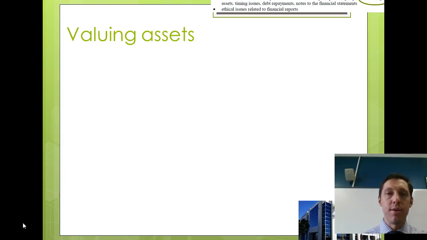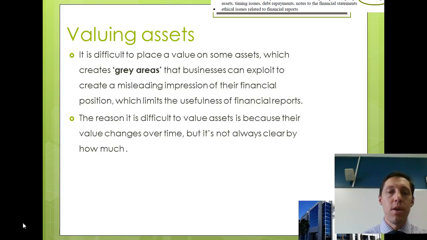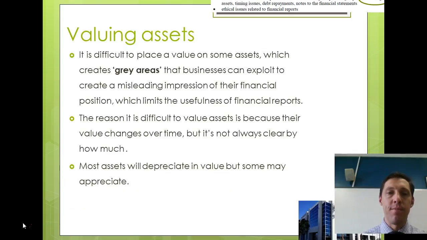The third limitation of financial reports is that of valuing assets. It's difficult to place a value on some assets, and this can create grey areas, and some businesses might look to exploit those grey areas to make their financial statements or their financial situation look better than it actually is. Now, the reason assets can be difficult to value is because they change over time. It's quite subjective. Assets might be held in different marketplaces that have quite different valuations on them. Some assets might depreciate in value.